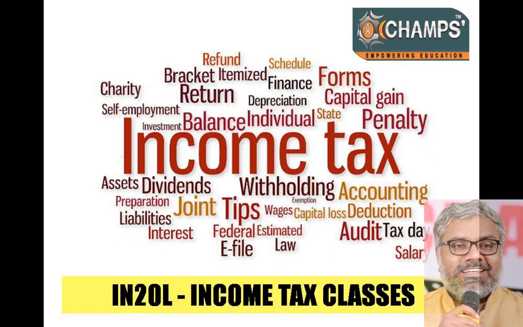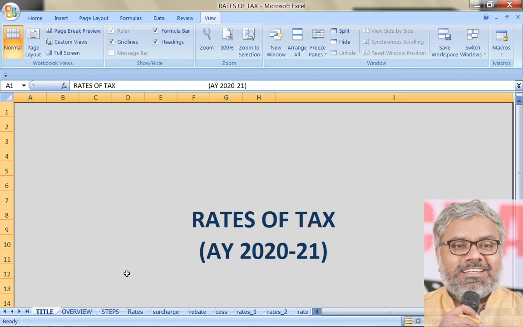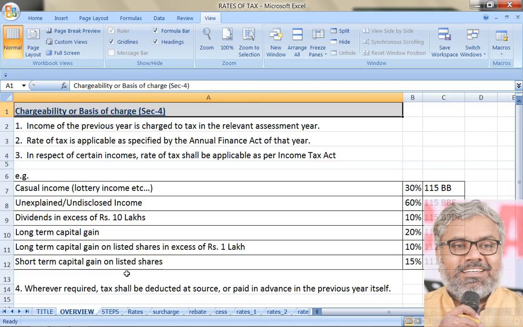Earlier, we have been discussing the rates of tax in relation to many types of assessees for the assessment year 2020-21 as mentioned in the Finance Act 1999.